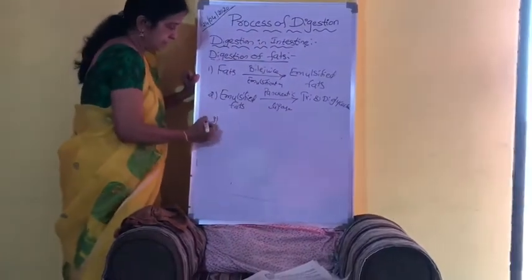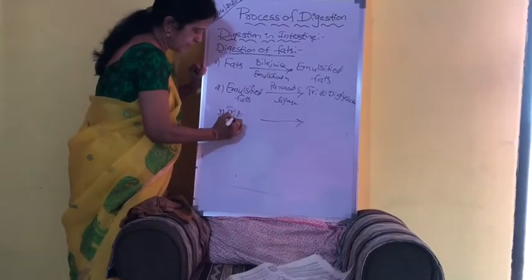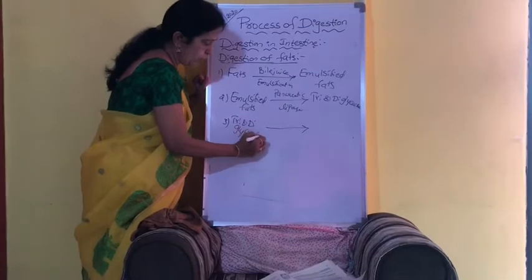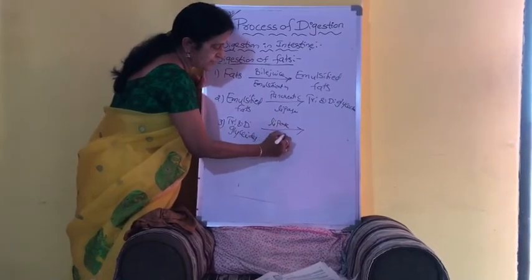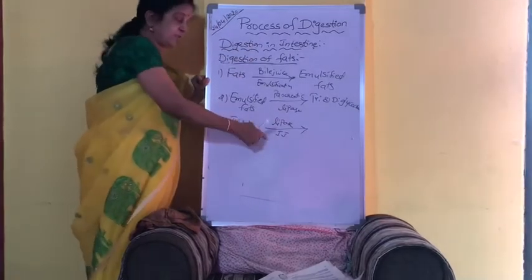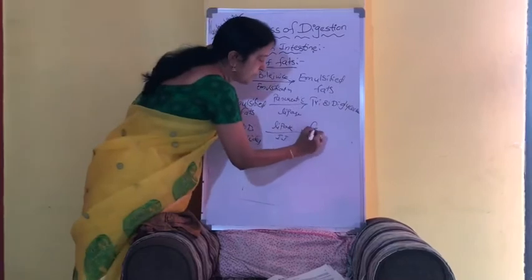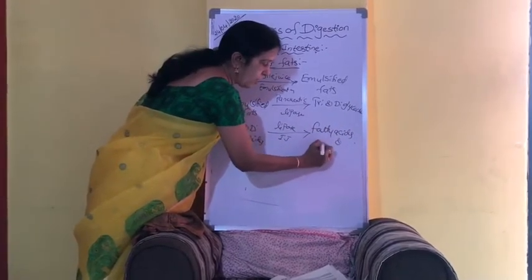And the third one, on these tri and diglycerides, who will act? The lipase of intestinal juice. The lipase which is present in intestinal juice will act on tri and diglycerides and convert them into fatty acids and glycerol.